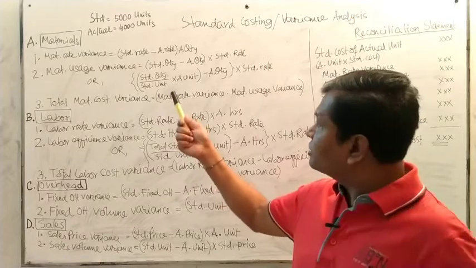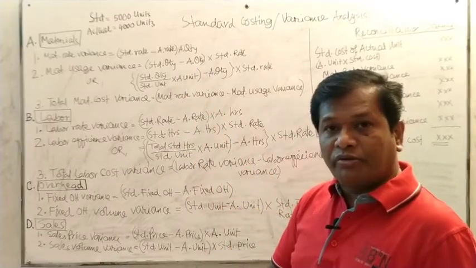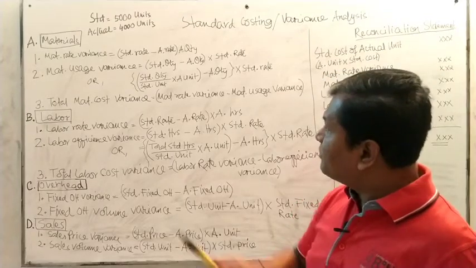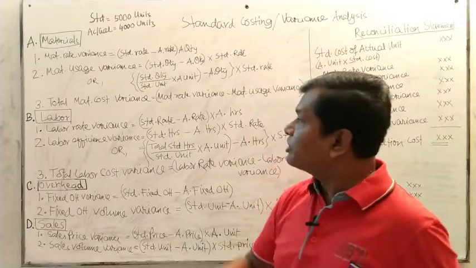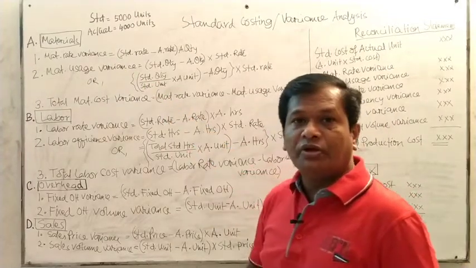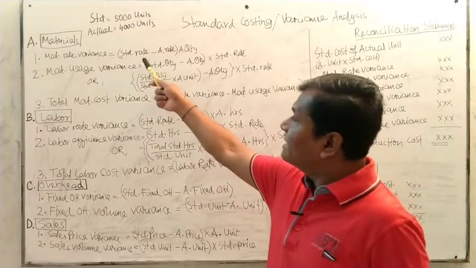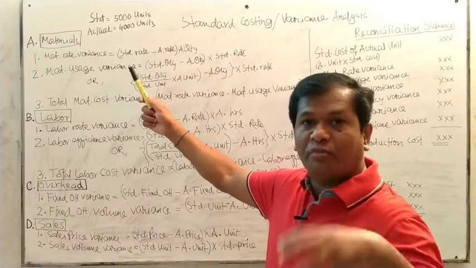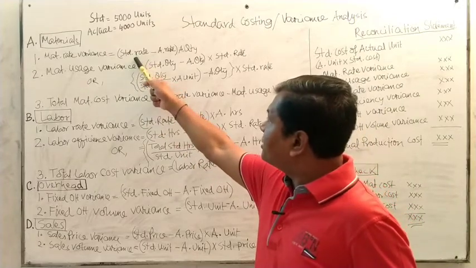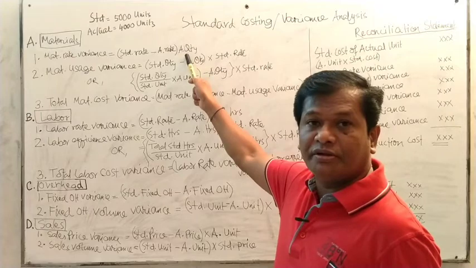Here, you have to take the information from the question paper. First of all, you have to calculate the material rate variance. What is the formula of material rate variance? The standard rate is given in the standard or budgeted information. Material rate variance is the standard rate minus actual rate multiplied by actual quantity.